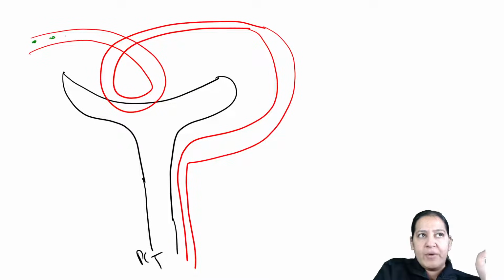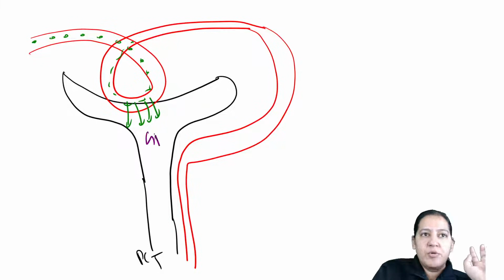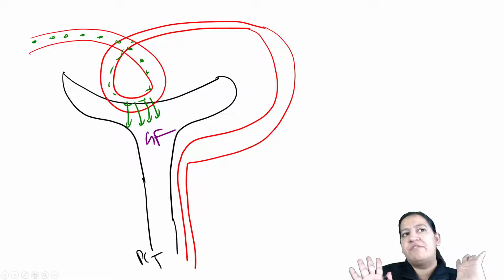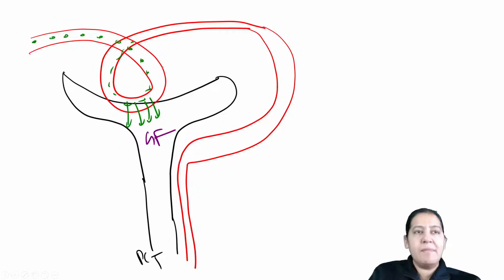I'm drawing the drug with green color. So drug has 3 things. Number 1, some of the drug will get filtered here in the capillary. So this is step 1. It is known as glomerular filtration. Everyone give me thumbs up for the first step. Do you have any doubt in this step? So this is the first step.